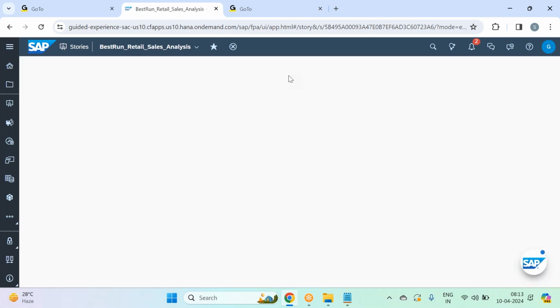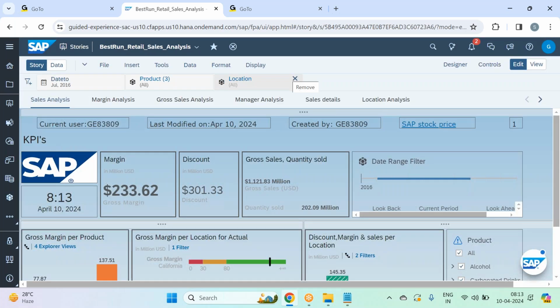Switch to story view mode. Right, I covered everything apart from these options.